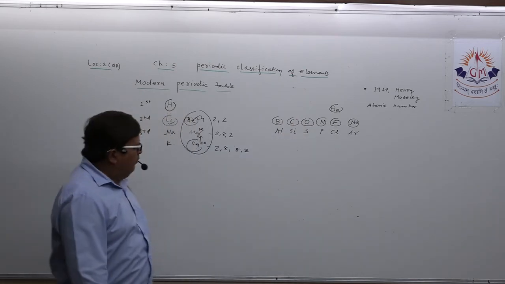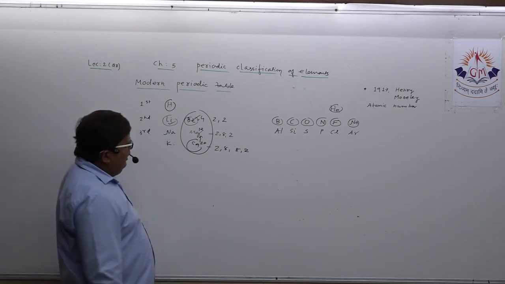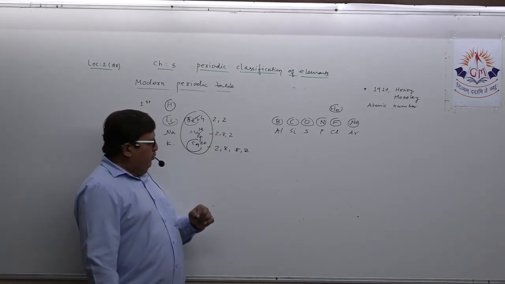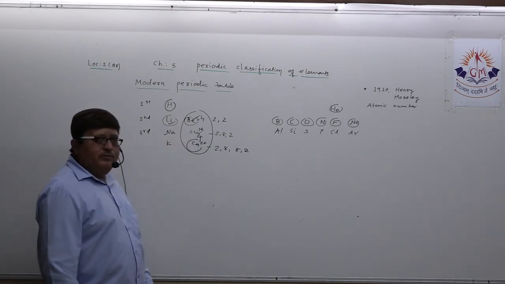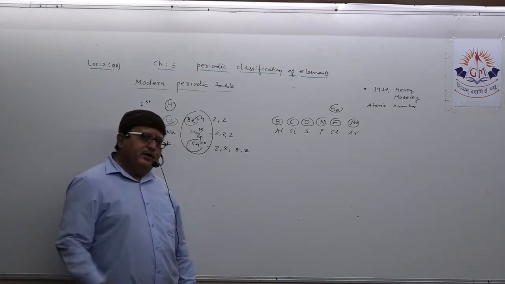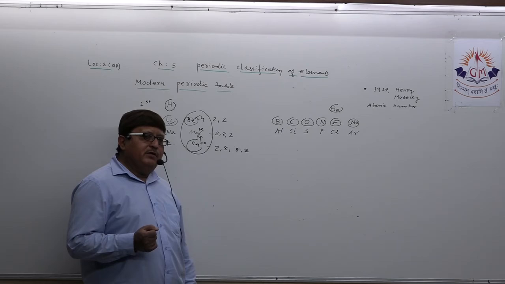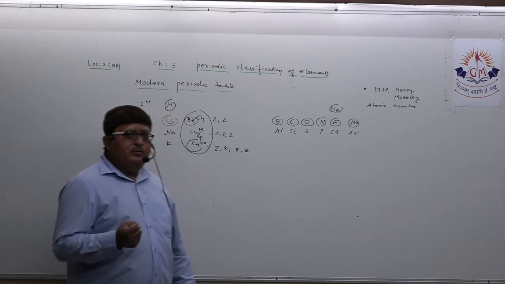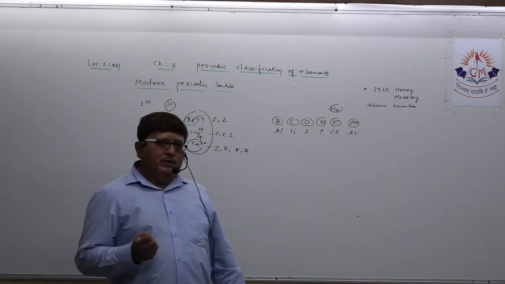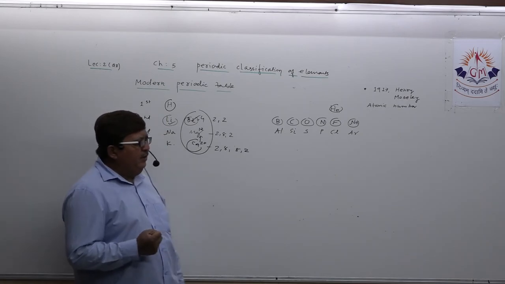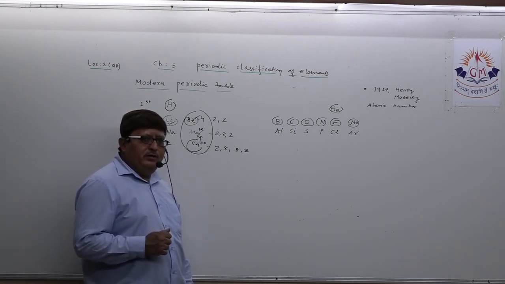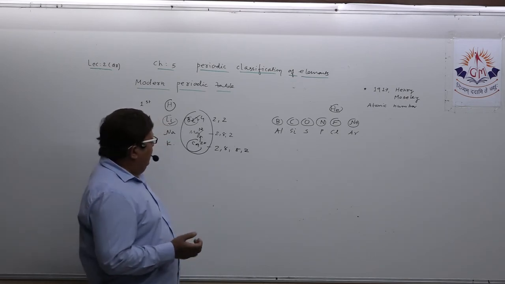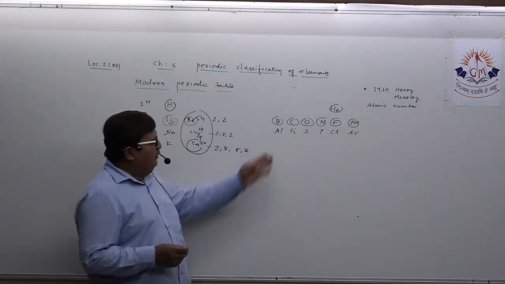Suppose they ask you a question like this: name two elements which have two electrons in the outermost orbit. So beryllium, magnesium, calcium. Take another example: if they ask to name three elements which have three electrons in the outermost orbit, you simply have to target such a question.